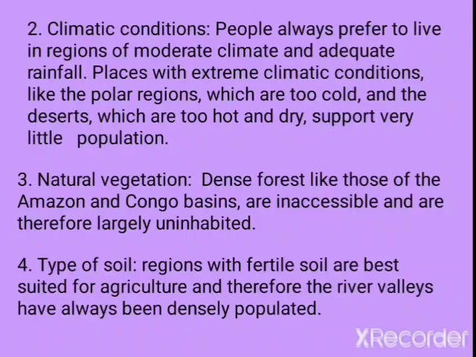The next one is type of soil. The regions with fertile soil are best suited for agriculture, and therefore the river valleys have always been densely populated. For example, we have the river valleys of the Ganga and Brahmaputra in India, the Huanghe in China, and the Nile River Valley in Egypt.